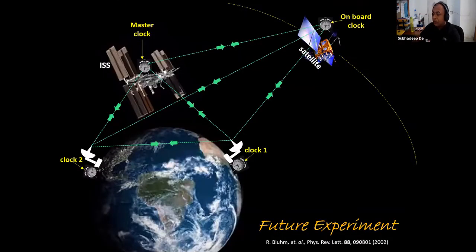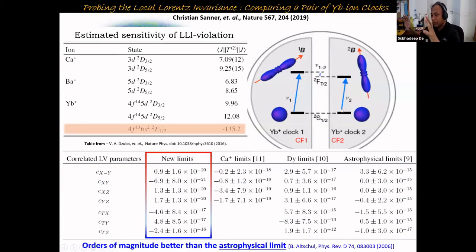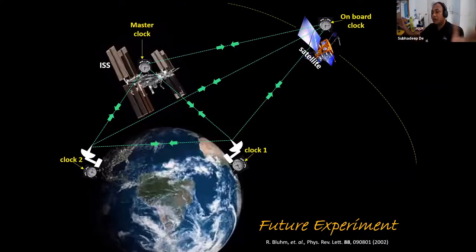The next thing that could be done is distribution of the clocks. Here the clocks were in the same lab at PTB. So next, people are going to use clocks on different continents, and that's why this optical fiber network is also important. And the next step would be putting the optical clock in space. If you want to put the optical clock in space, you have to consider the size of the optical clock. It cannot be a full lab of optics and so on.